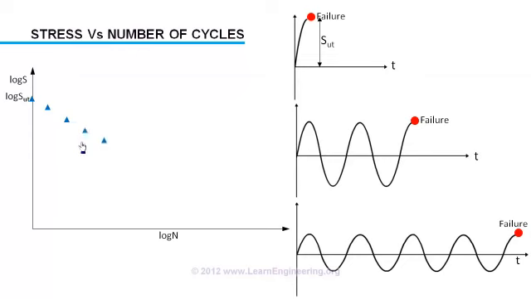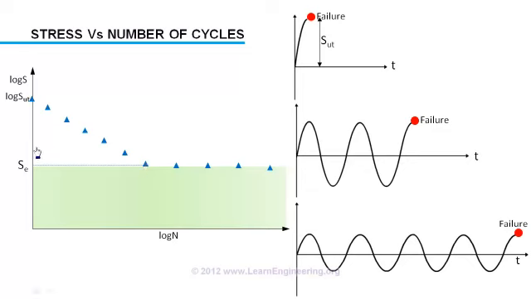But not forever. You can see after a particular stress amplitude, even with a slight decrease in stress, the number of cycles required to make it fail increases drastically. Or in short, if you have stress amplitude below this limit, the number of cycles to make it fail jumps to infinity. Or the material never fails after this limit. This limit is known as the endurance limit. Below the endurance limit it is safe to operate the material. Engineers always try to design their components by keeping stress amplitude below the endurance limit. You can see that the endurance limit is way below the ultimate stress value.